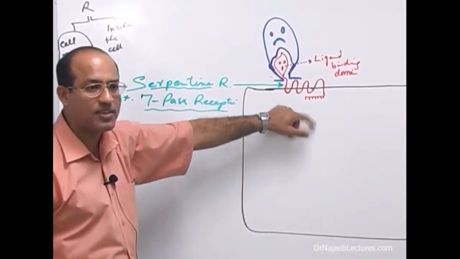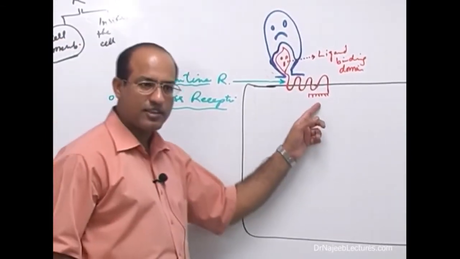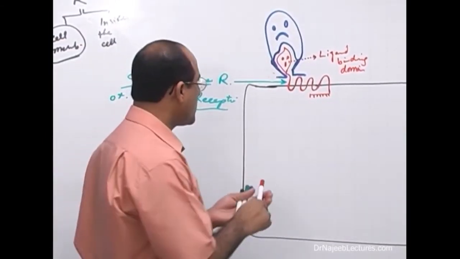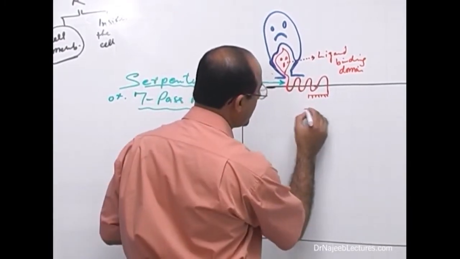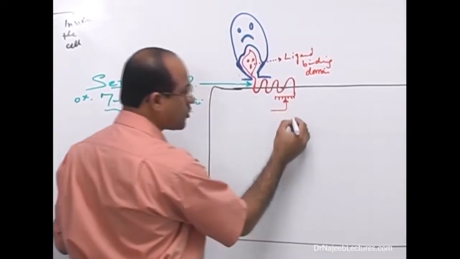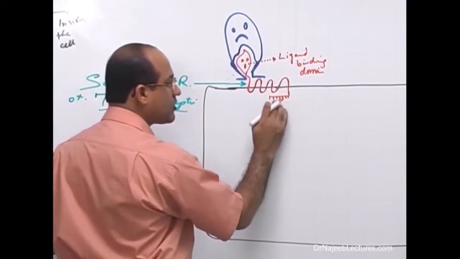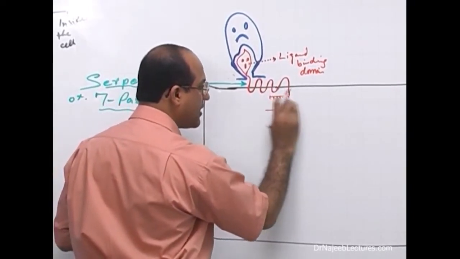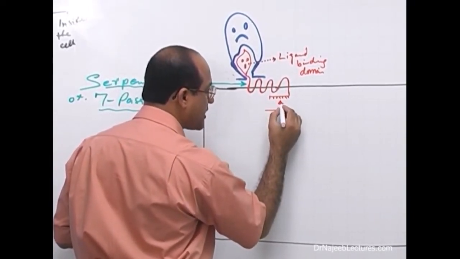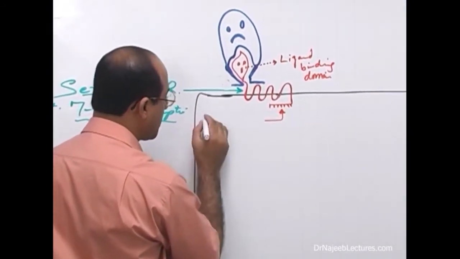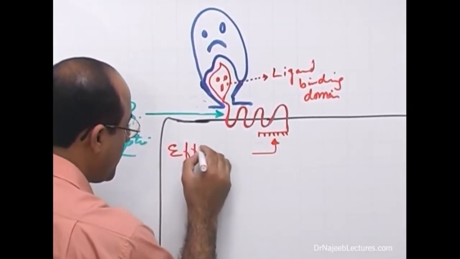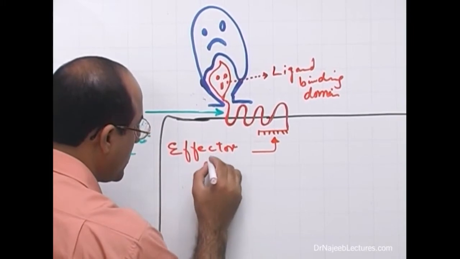Opposite to that, once the ligand binds on it and stimulates it, then the intracellular part will start giving signals to the cell. So this part is called, what should be the name of it? Because it is going to produce effects in the cell. So this part of the receptor, which is going to produce ultimate effect on the cell, is called effector domain.